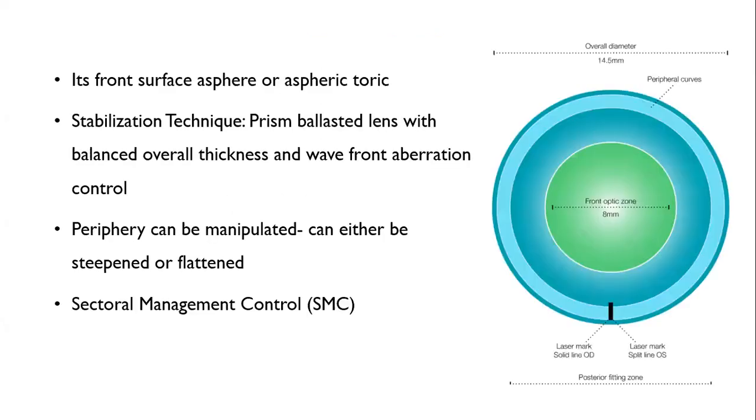However, there is another slide for this. The optics of these lenses: the front surface is spheric, aspheric or toric. The stabilization technique used in these lenses is a prism-ballasted lens with balanced overall corneal thickness. And there is wavefront aberration control also given. Similar to the Rose K2 lenses, the periphery can also be manipulated, so you can either steepen or flatten the periphery of the lenses. There is also the option of sectoral management control.